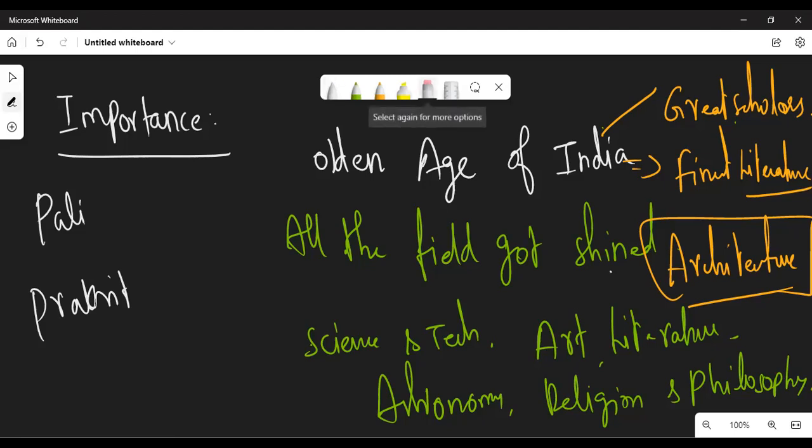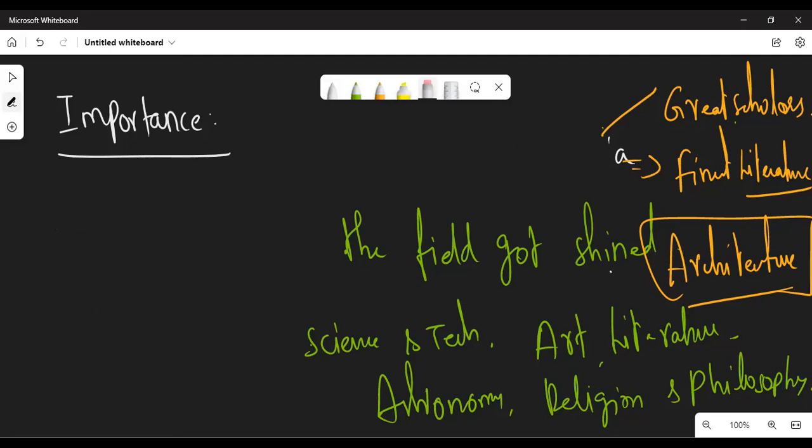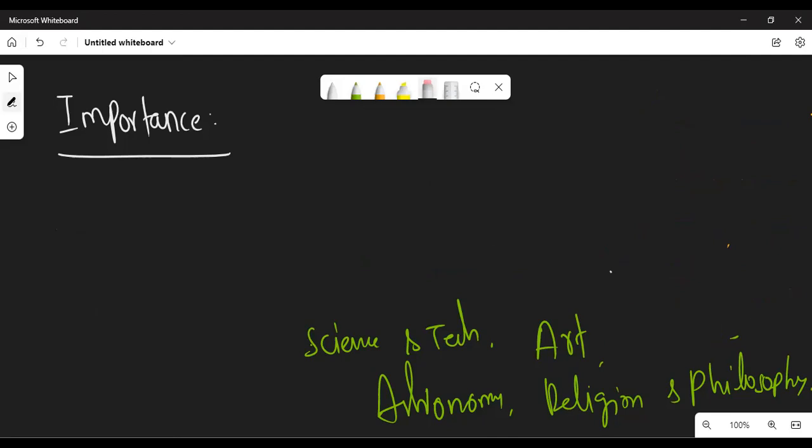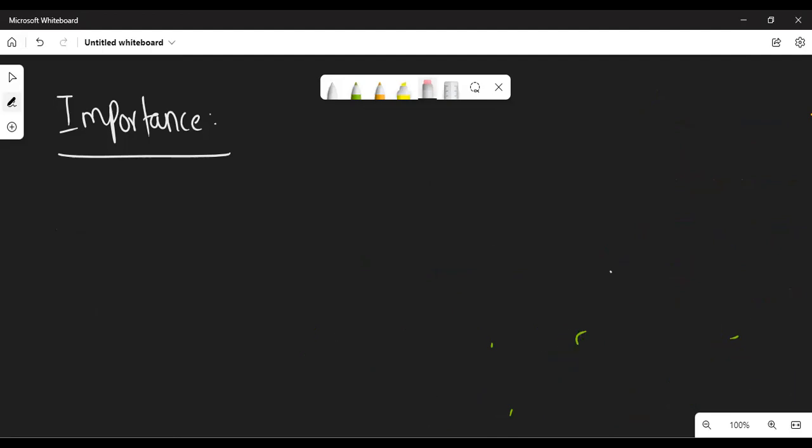First point is about the importance of Gupta Empire: the Guptas are said to be Vaishyas in origin. The founder of Gupta Empire is Sri Gupta, who worked as a Samanta under Kushanas. And third point is Gupta period is said to be the golden age because all the fields were excellent. Even though the Gupta kingdom gave importance to Hinduism, they were religiously tolerant people.